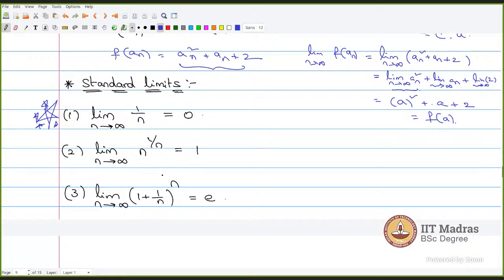n power 1 by n as n tends to infinity. This will be in the form of infinity power 0, and this will tend to 1. And the other is (1 plus 1 by n) to the whole power n when n tends to infinity. This is also another sequence. This will tend to e. And yes, this is the most important one.